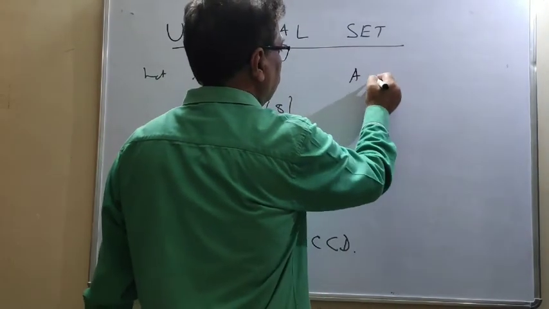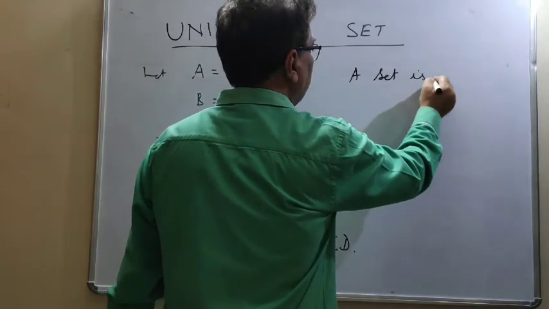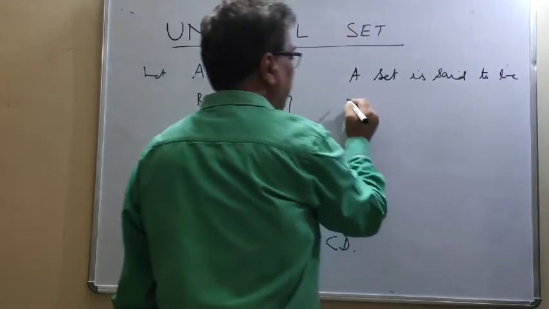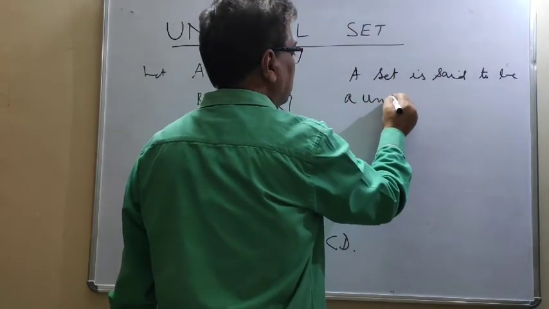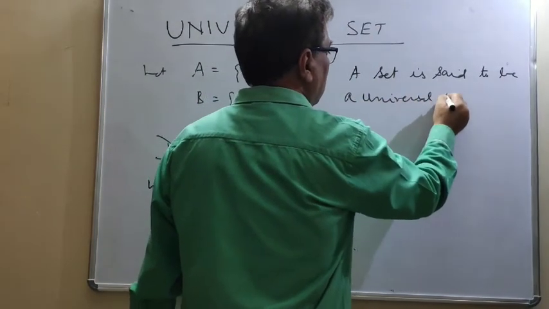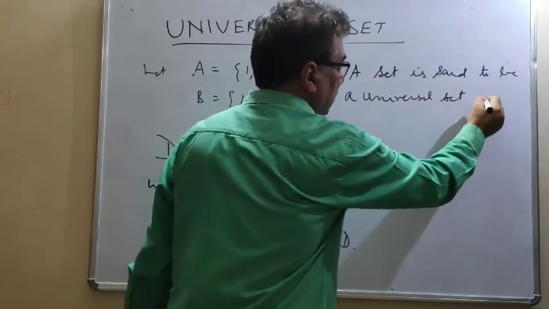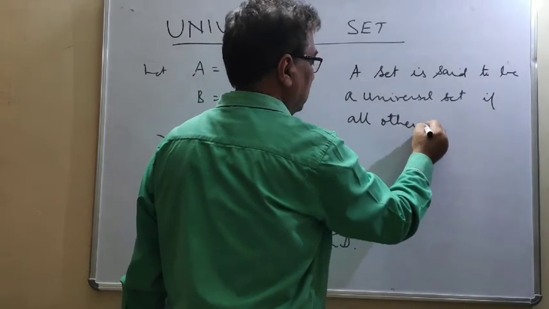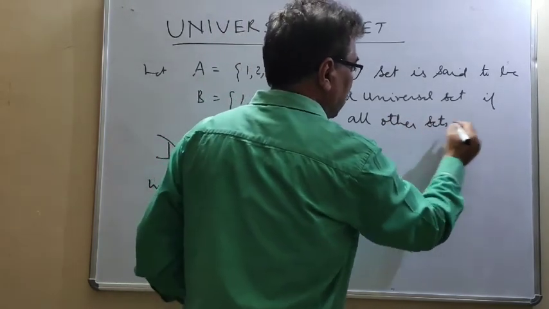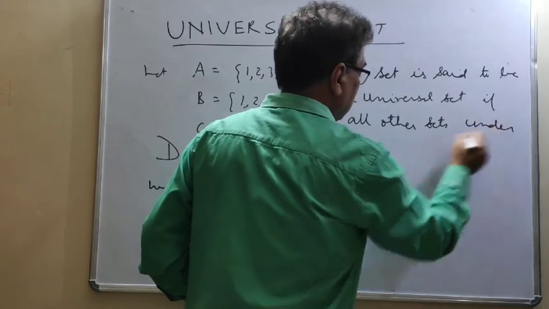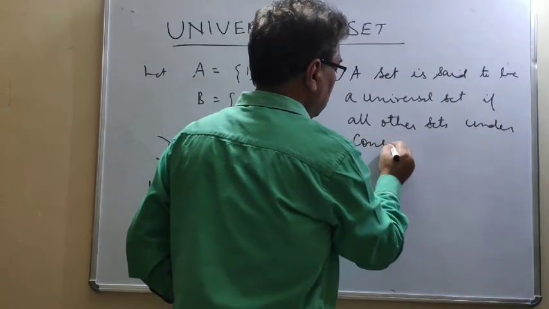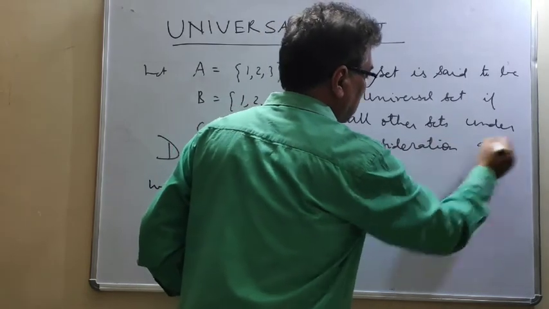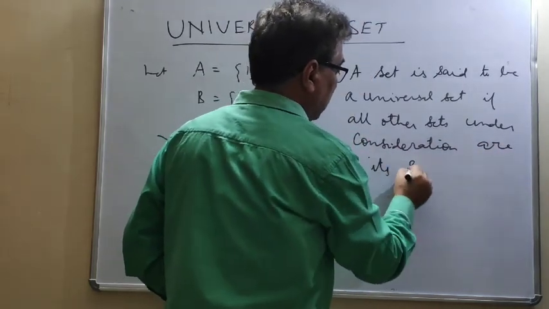A set is said to be a universal set if all other sets under consideration are its subsets.